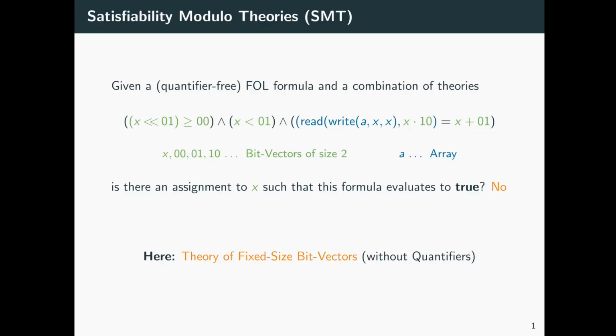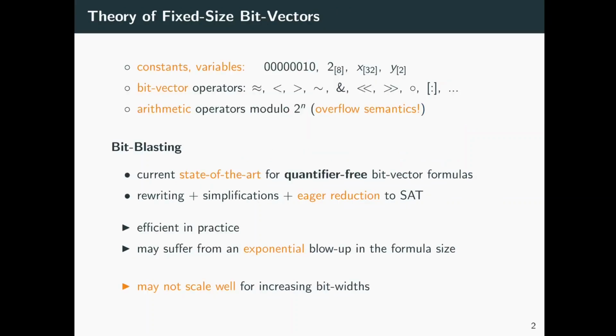In the following, we are going to focus on the theory of fixed-size bit vectors without quantifiers. The theory of fixed-size bit vectors is defined over bit vector constants and variables, and bit vector operators such as left shift, right shift, bitwise AND, bitwise OR, concatenation, and so on. But most importantly, we have to consider overflow semantics, since arithmetic operators are defined modulo 2 to the power of the bit width. The current state of the art for quantifier-free bit vector formulas is a technique called bit blasting.